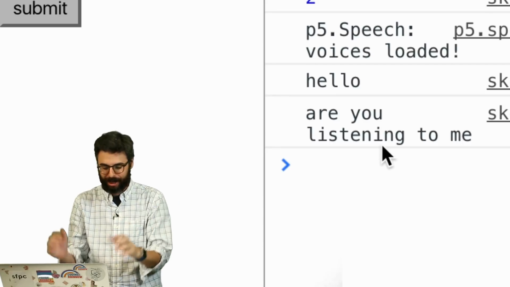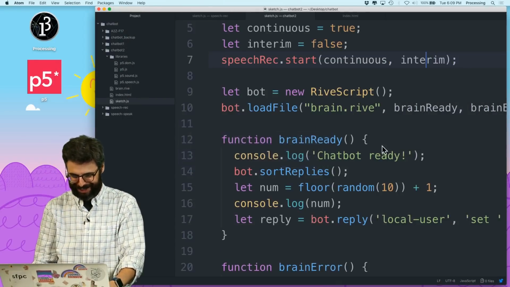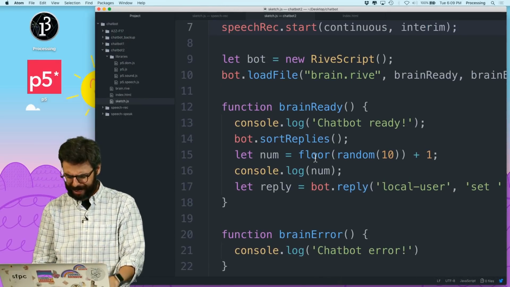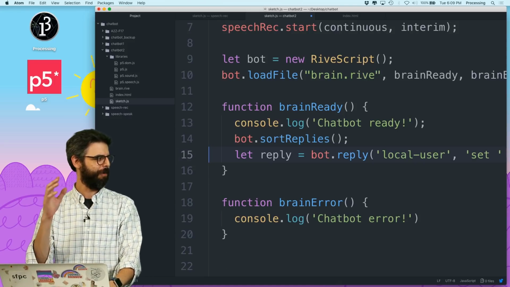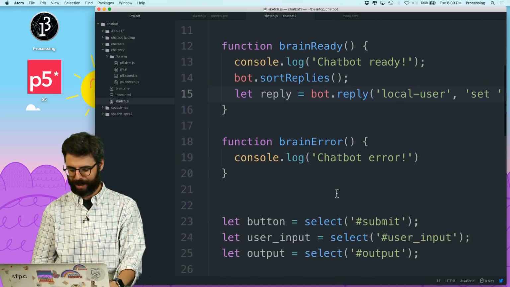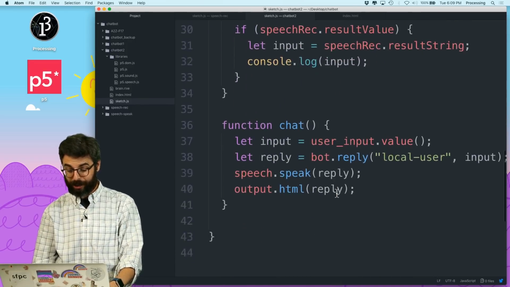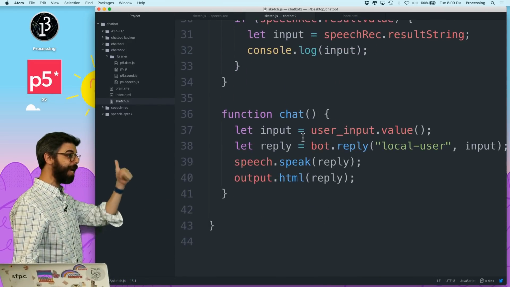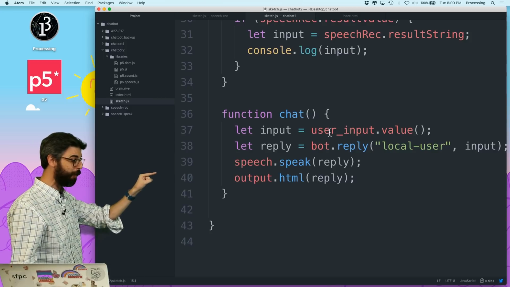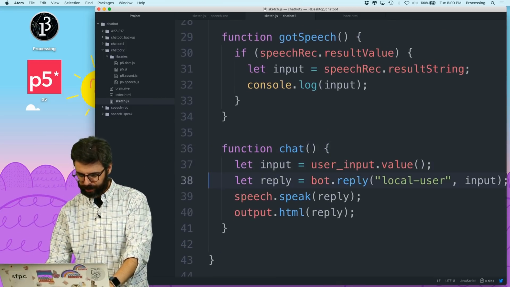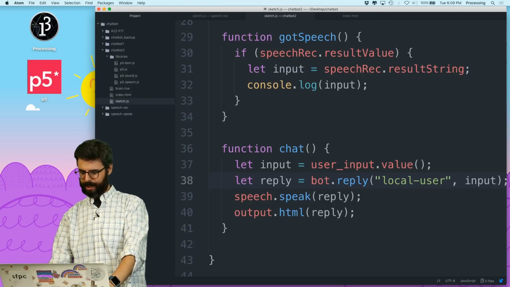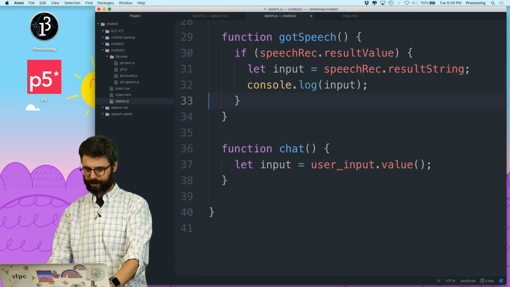So I'm basically done. All I need to do, this is very exciting, all I need to do, oh look, there's some extra stuff in here that I don't need. I don't need all this number stuff that I had from the previous number guessing chatbot. All I need to do is everything I did in this chat where I got the input from the text input box, now I have the input from the speech thing. So all I need to do is say, grab this stuff and put it right here.